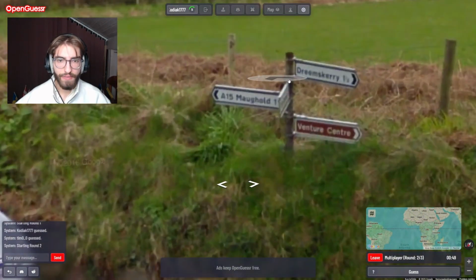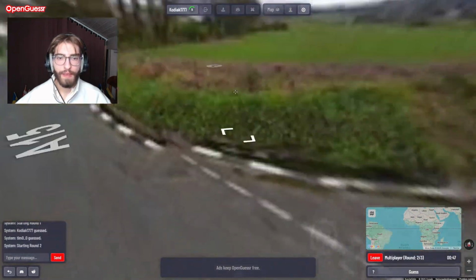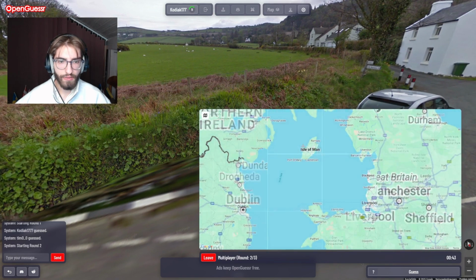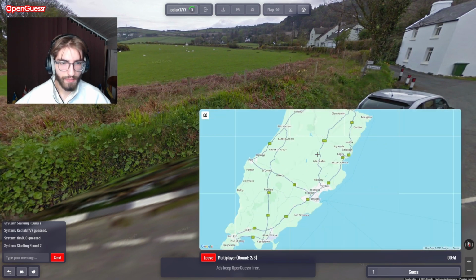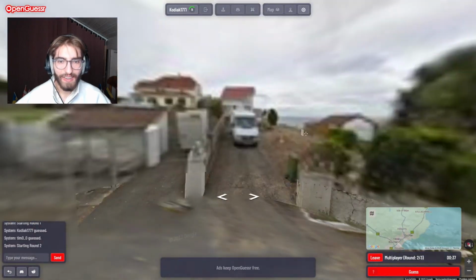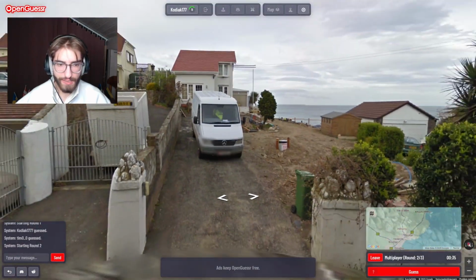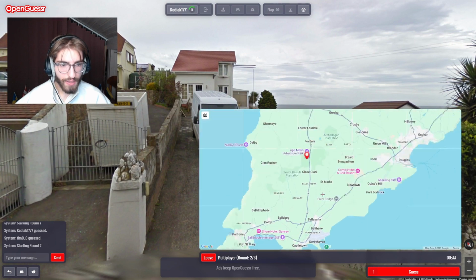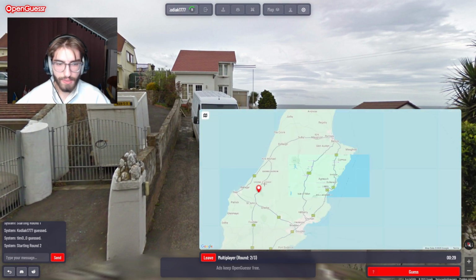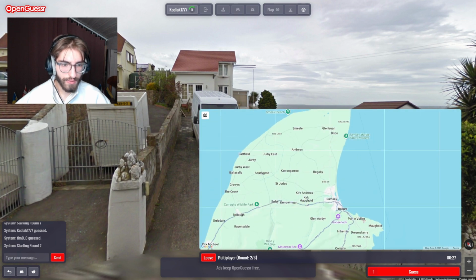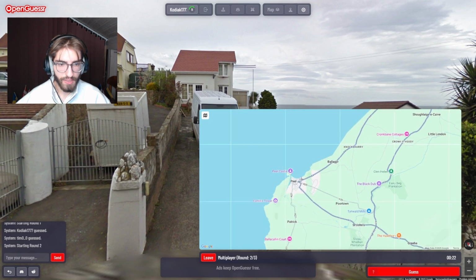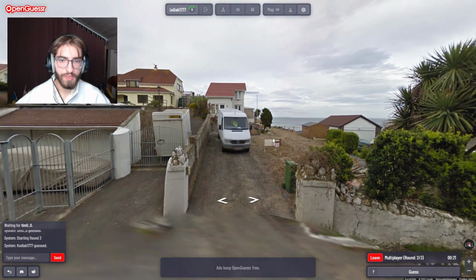So we have the A15 to Morgshold here, which is, I think, on the Isle of Man, actually. Maybe it's not. Okay, no wait, I think it's the Isle of Man with the red stripe there. I don't see the A15 immediately. But yeah, we have the coast to the north. So maybe we're somewhere around Peel, I guess. That makes the most sense.